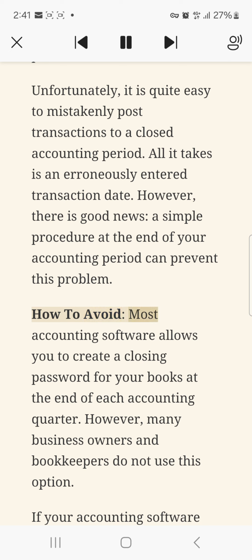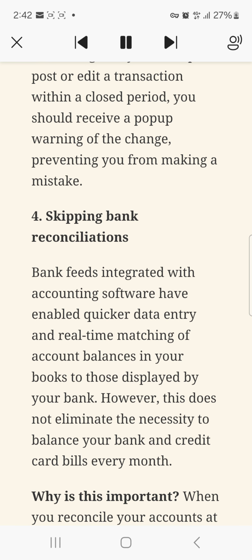How to avoid: most accounting software allows you to create a closing password for your books at the end of each accounting quarter. However, many business owners and bookkeepers do not use this option. If your accounting software supports a closing password, start using it. If you attempt to post or edit a transaction within a closed period, you should receive a pop-up warning of the change, preventing you from making a mistake.